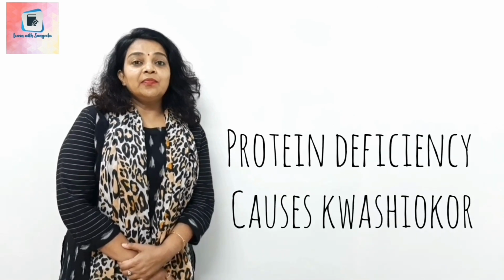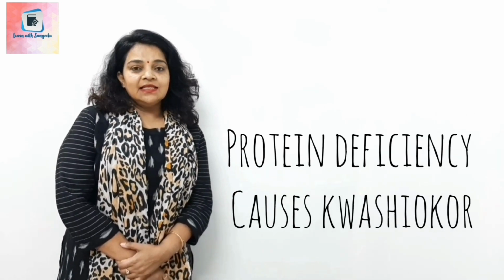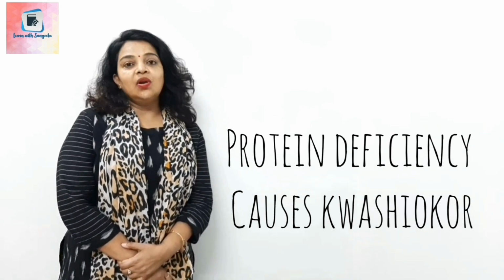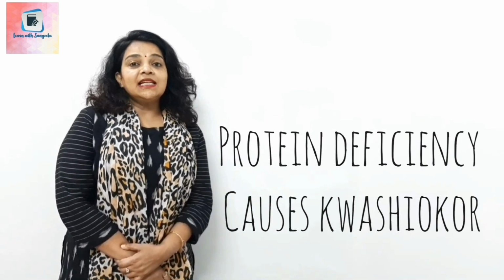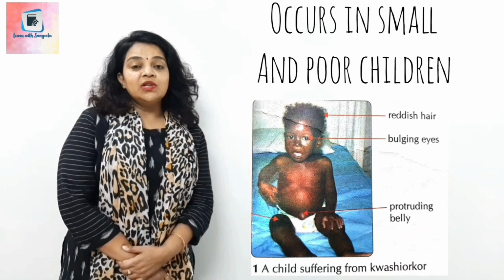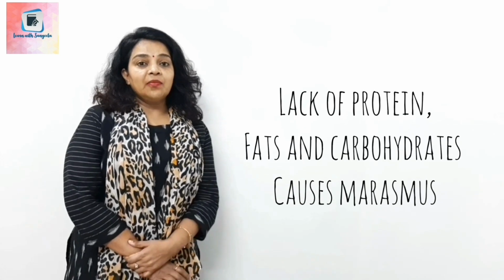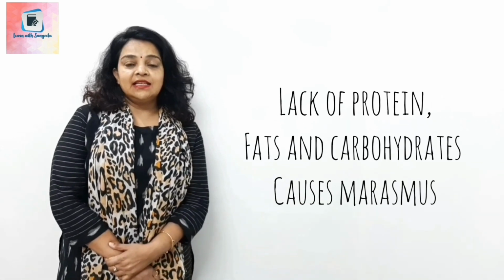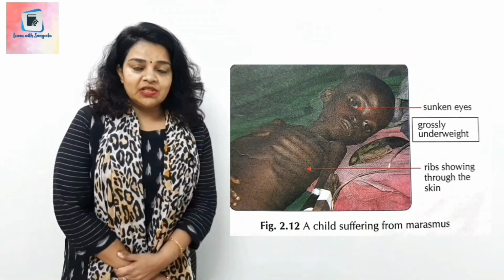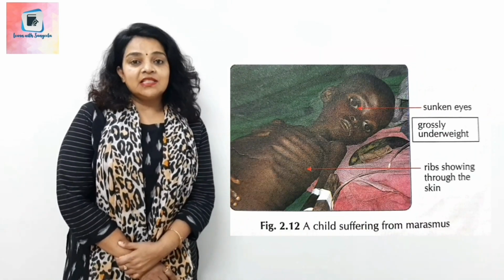First, we have protein deficiency disease, called kwashiorkor. It basically occurs in small, poor children. Then we have another disease which is a combination of lack of carbohydrate, protein and fats. It is also considered a malnutrition disease, and it is marasmus.